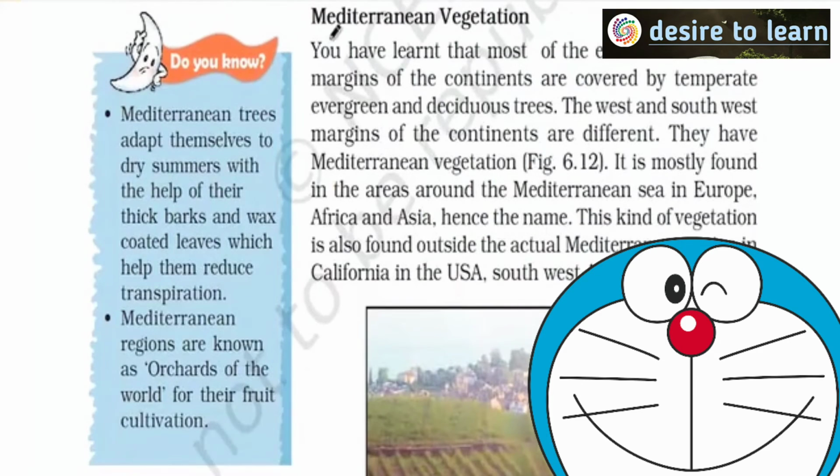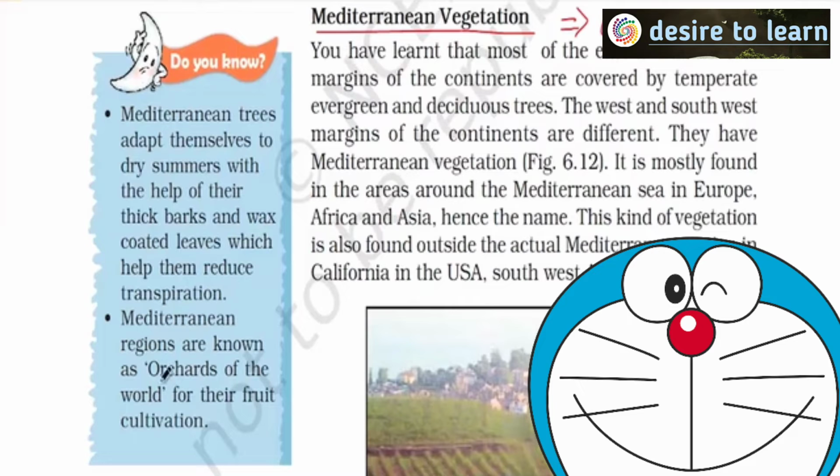Then along the Mediterranean Sea, we get Mediterranean vegetation. The peculiarity of this is that you usually see rainfall in winter and it will be dry during summer. In India, rainfall is in summer and winter is dry. But in Mediterranean region, winter rainfall, summer dry. Because of this, what happens? Usually, wine and other orchards are usually grown. They are also known as orchards of the world.